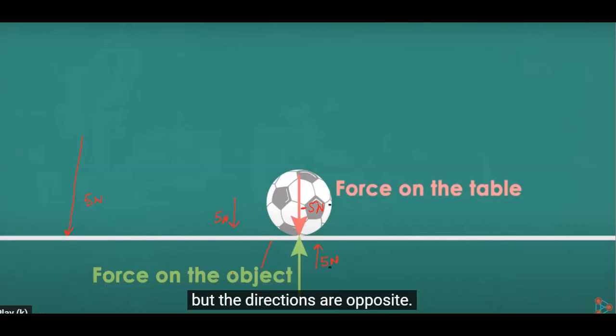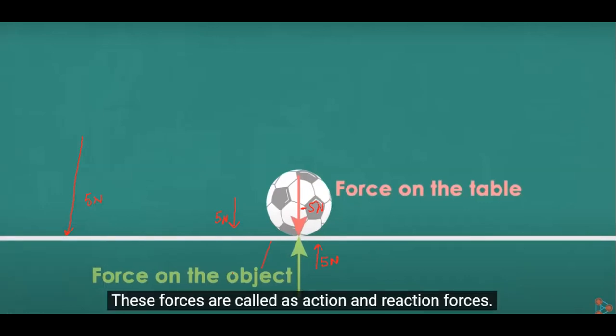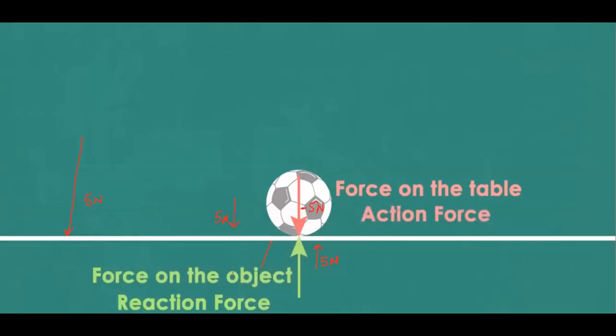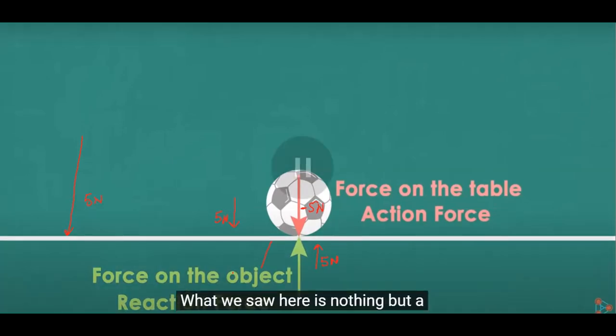Okay, so let's move further. These forces are called action and reaction forces. The force exerted by the object on the table was an action force, and the force exerted by the table on the object is the reaction force. So here we need to be clear that the first force is called the action force, and the other, the force exerted on the object, is called the reaction force.